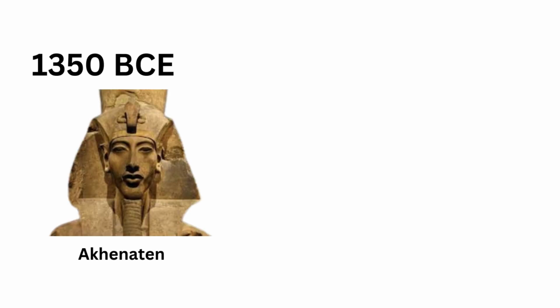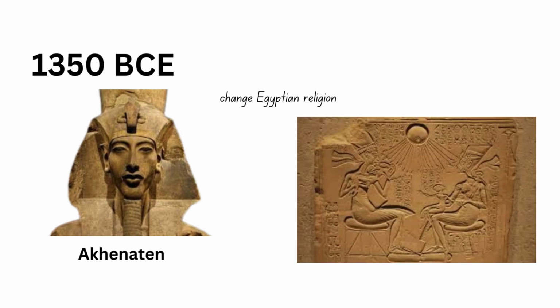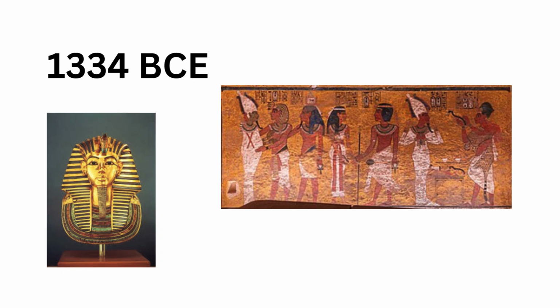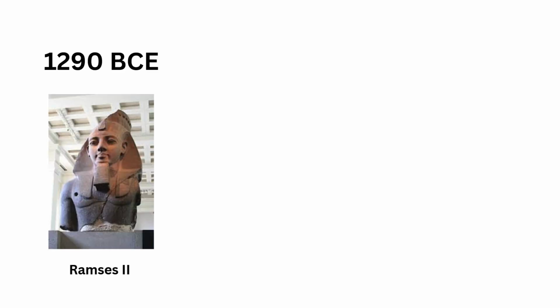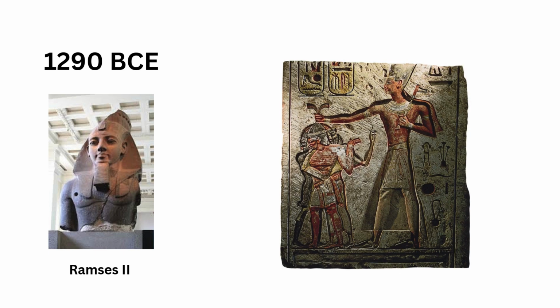Around 1350 BCE, Akhenaten tried to change Egyptian religion by introducing the worship of one god, Aten. In 1334 BCE, Tutankhamun ruled, restoring traditional religious practices. In 1290 BCE, Ramses II ruled, known for his long reign and many achievements.